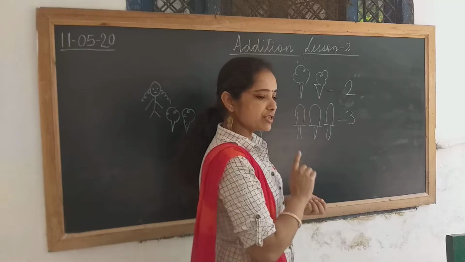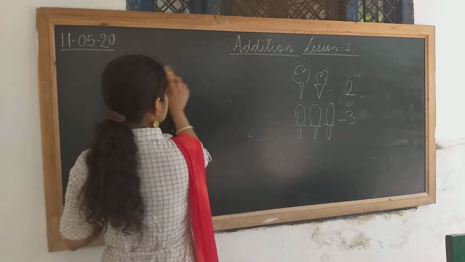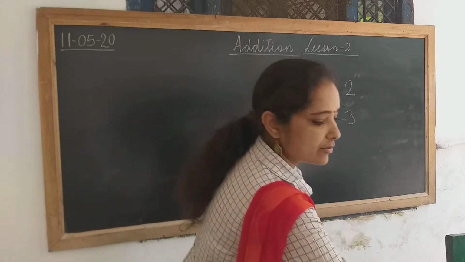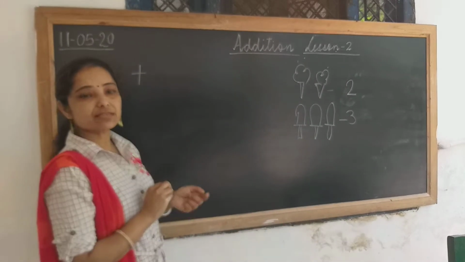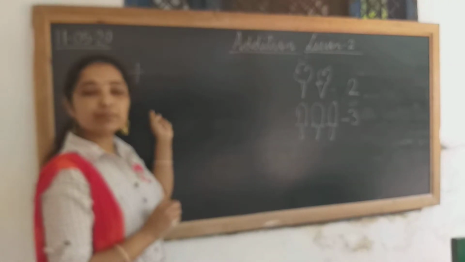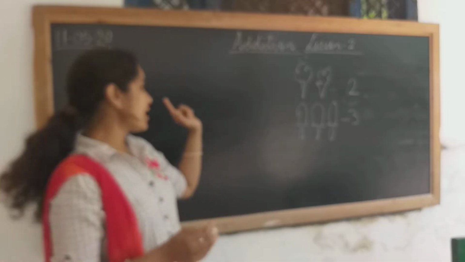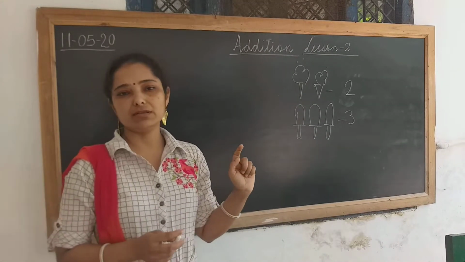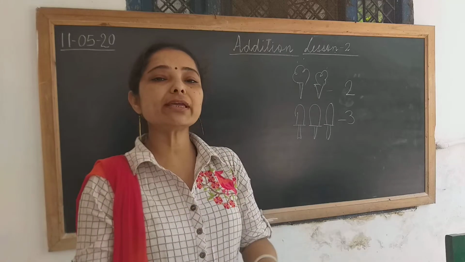Okay. Now, first of all, children, I am going to tell you what is the sign of addition. That is the most important part. Right, children? Yes, this is the plus sign. This is the symbol of addition. Whenever you are adding two things, you have to put this symbol. Otherwise, ma'am doesn't know what you are doing in the sum.